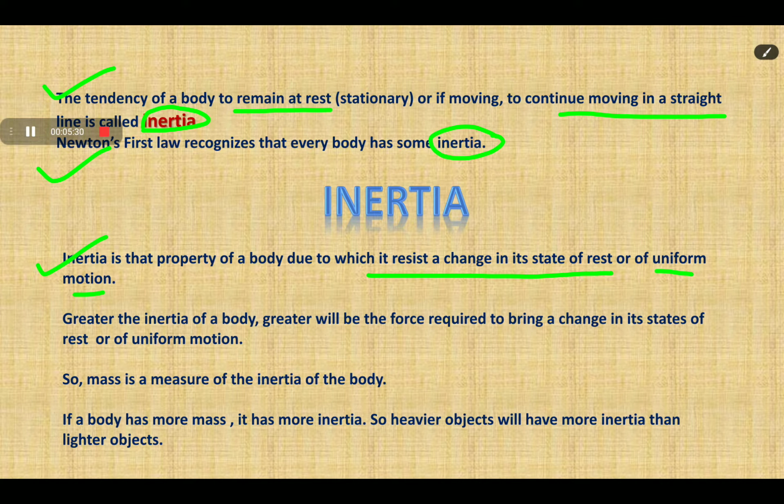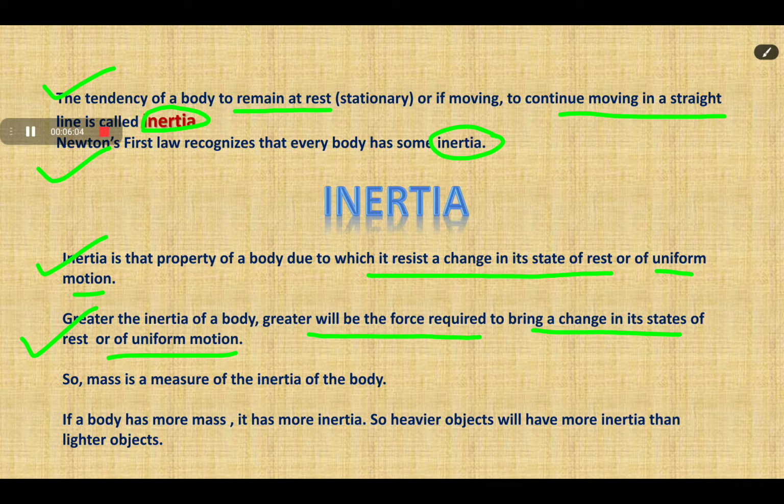So inertia is simply the property of any object or body which resists a change in its state of rest or uniform motion. The greater the inertia of the body, the greater will be the force required to bring a change in its state of rest or of uniform motion.